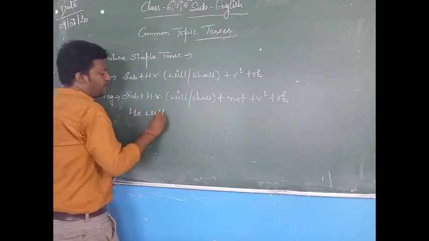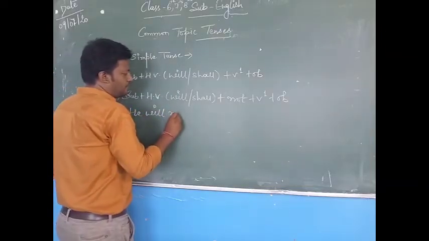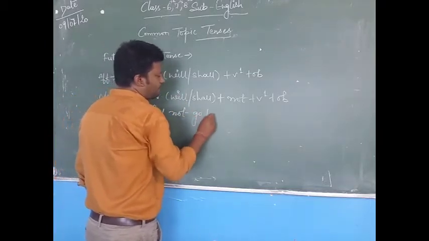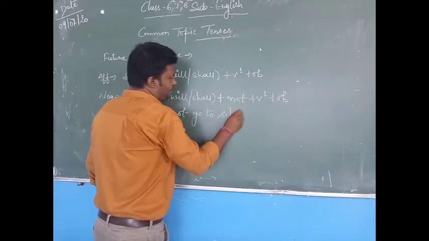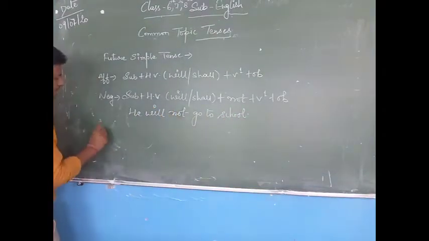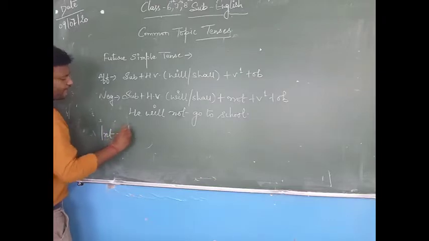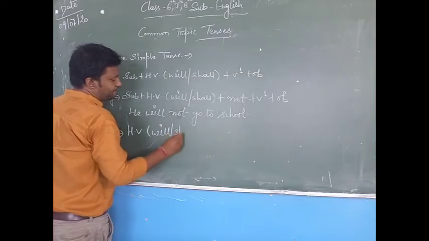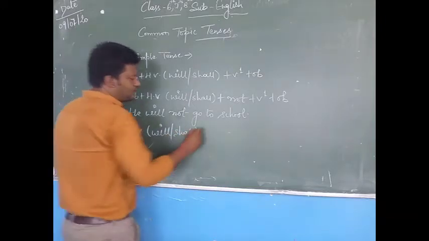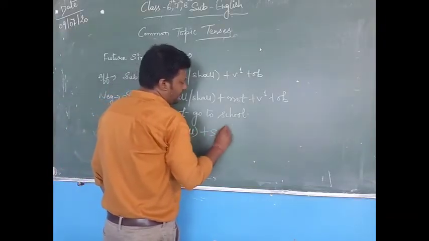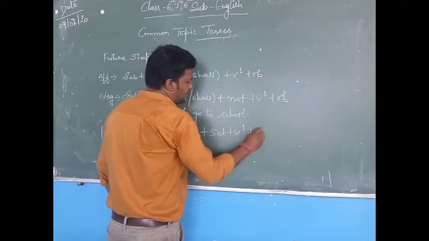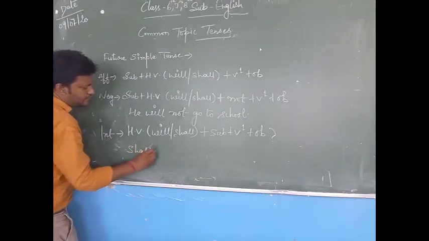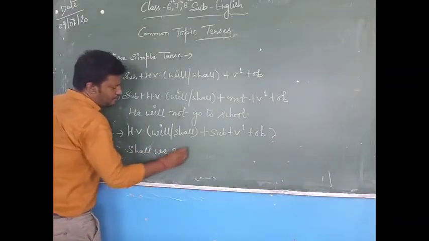He will not go to school. Next one is the interrogative formula, which starts with the helping verb, that is will or shall, plus subject plus verb first form plus object. Here I can write shall we go to school.